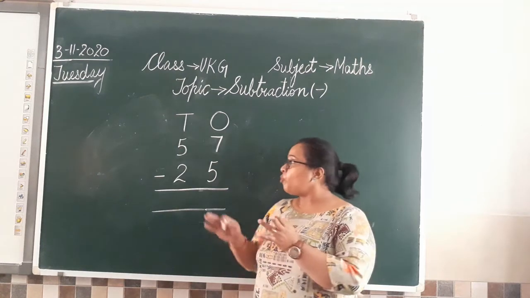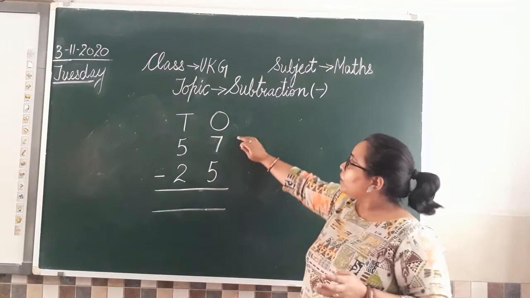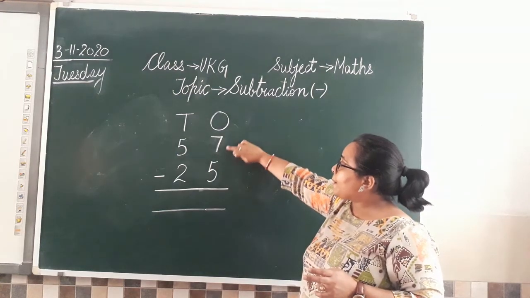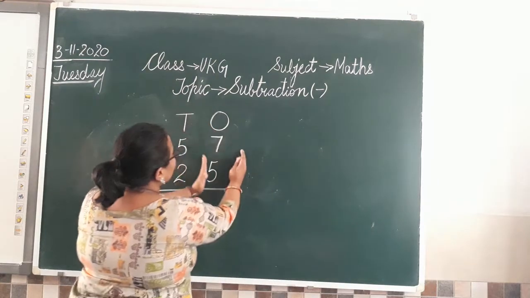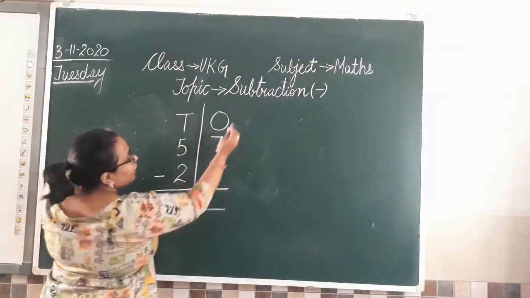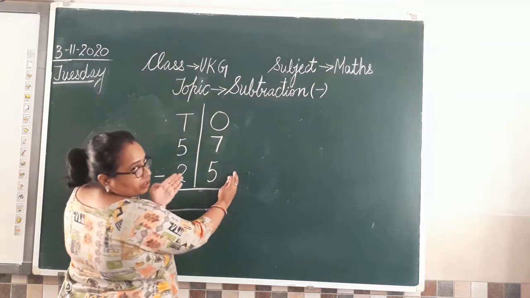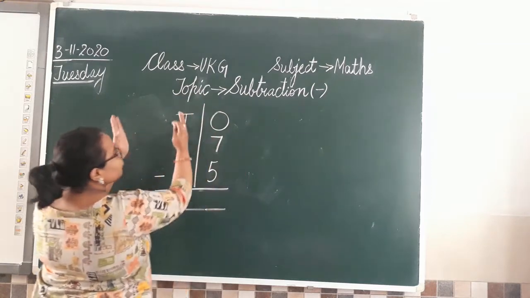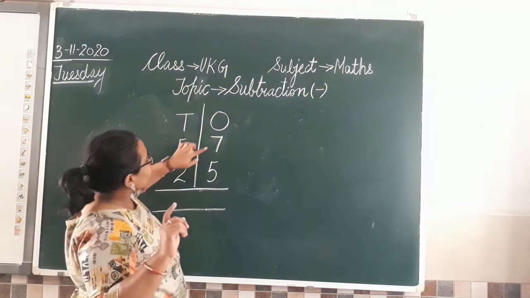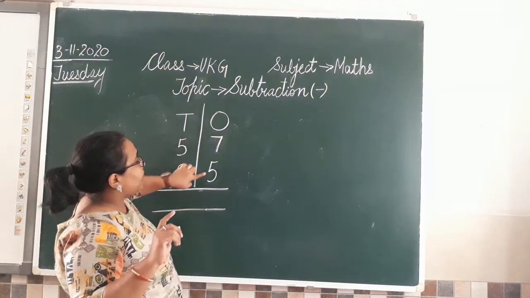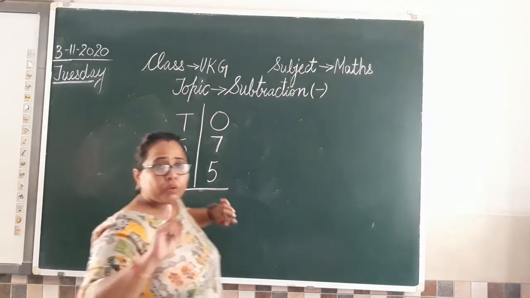Clear? So moving to this number, now we have 7 minus 5. पहले हम सिर्फ ये ones वाला portion solve करेंगे. See, पहले हम सिर्फ ये ones वाला portion solve करेंगे. After solving this, we are going to move towards the tens portion. Clear? So we have 7 minus 5. Again, how you are going to do?